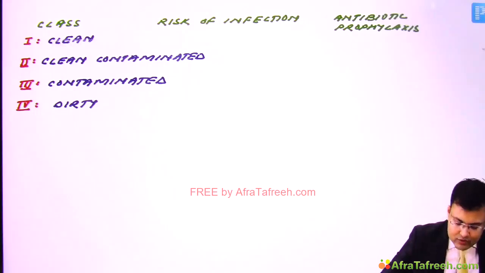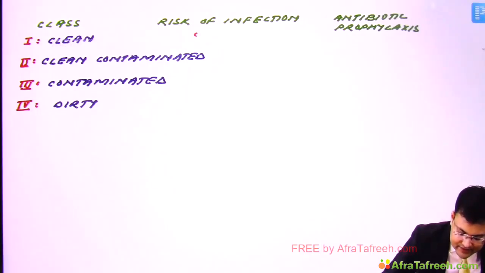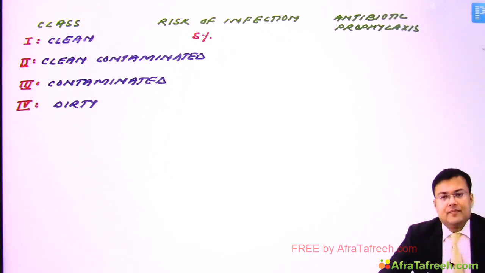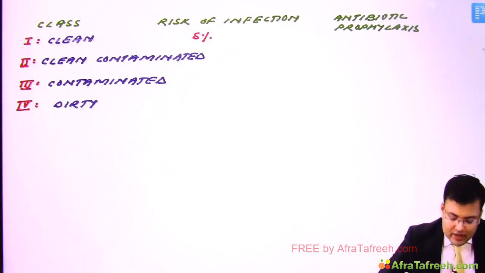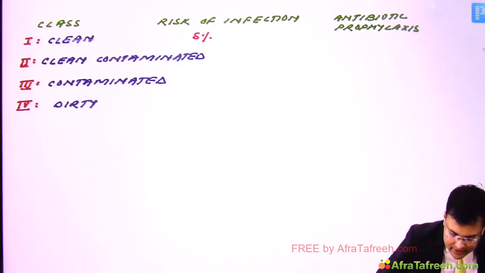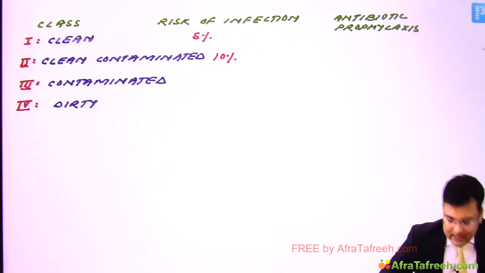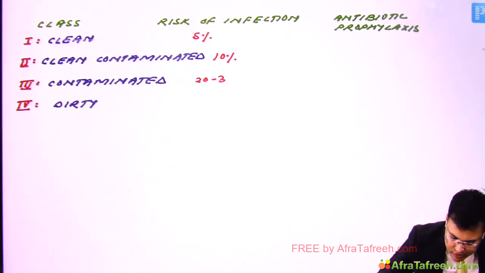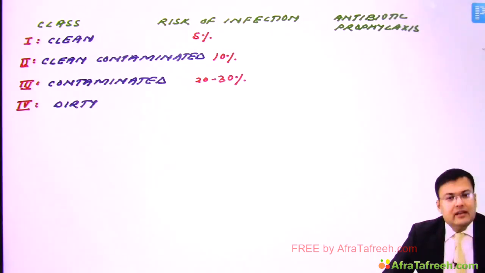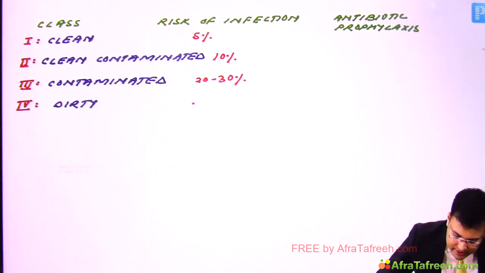In class 1, that's clean, the risk of infection is 5%. How much is the risk of infection in class 2 or clean contaminated wound? It was asked in AIIMS and it is 10%. How much is the risk of infection in class 3? It's 20 to 30%, and in class 4, that's dirty wound, it's 30 to 40%.